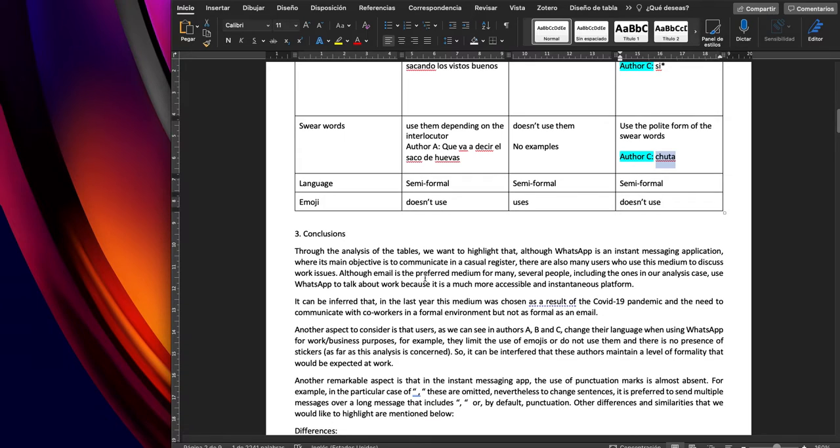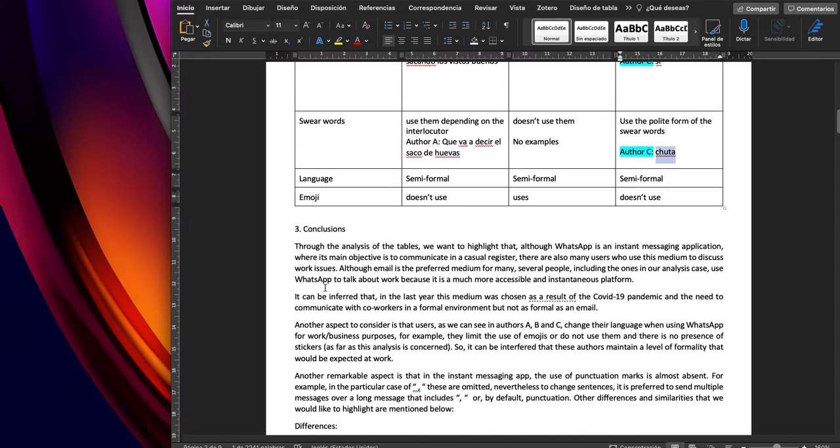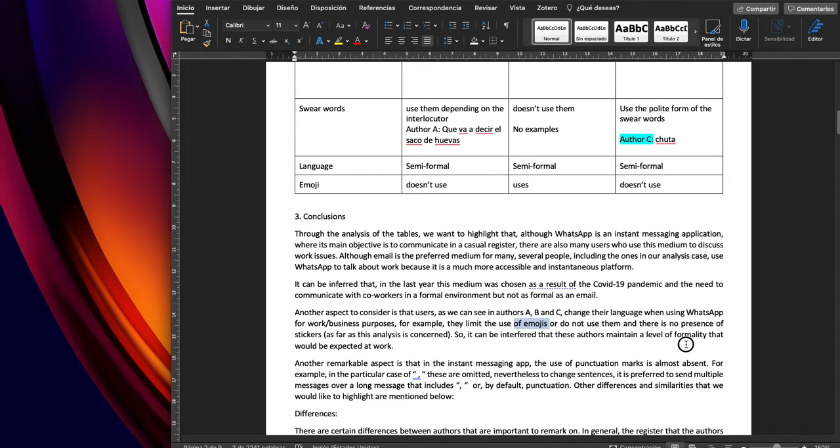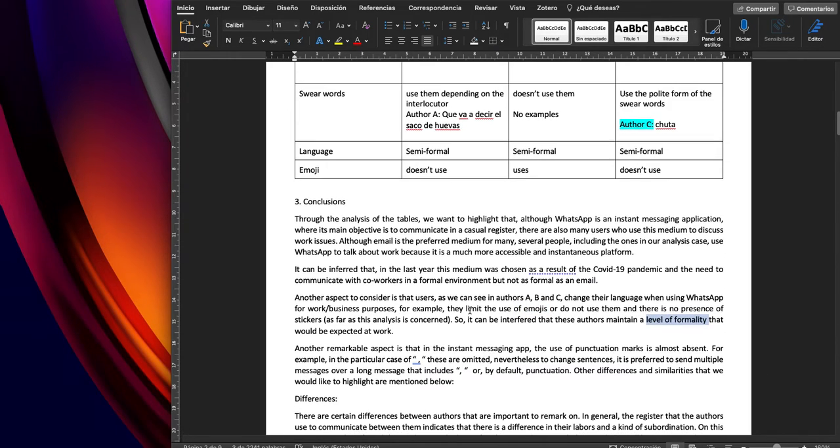Here there is a simple conclusion, a sort of analysis of what you see. For example, in this case, they were not using so many emojis or stickers because it was maybe a business or a work conversation. That's why there is a level of formality here.